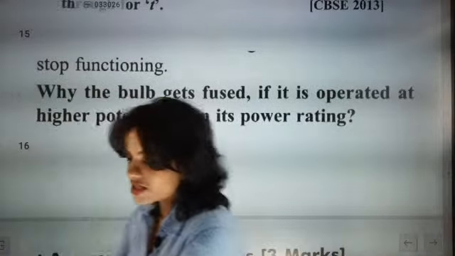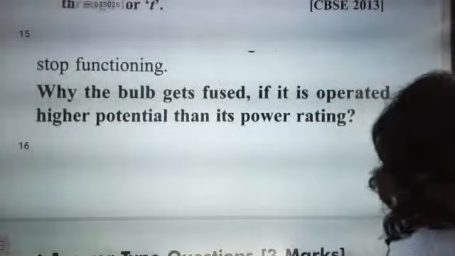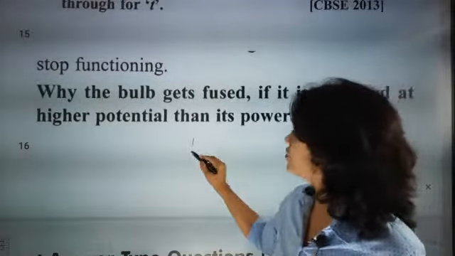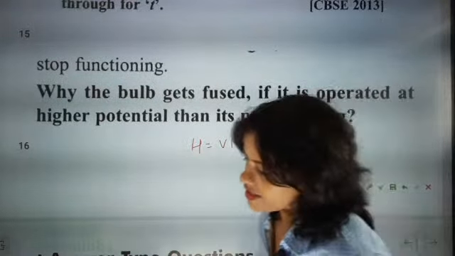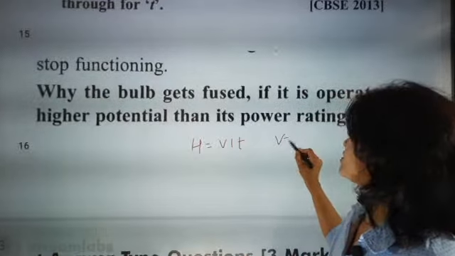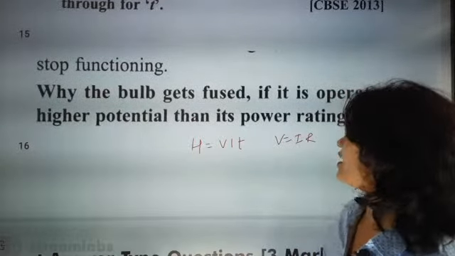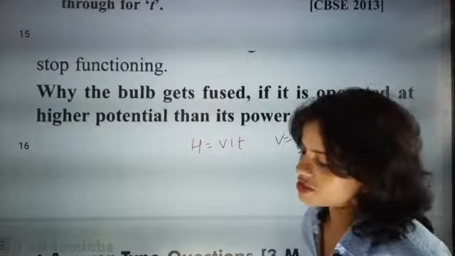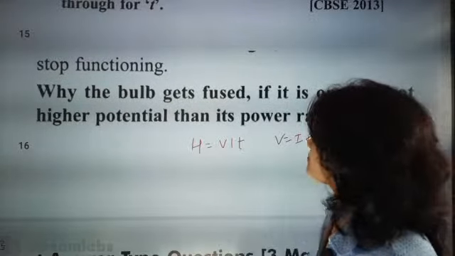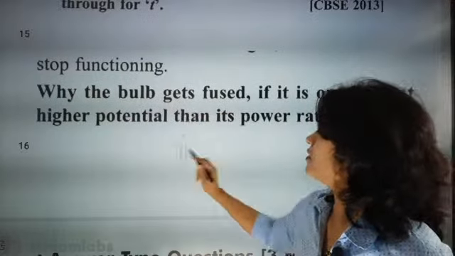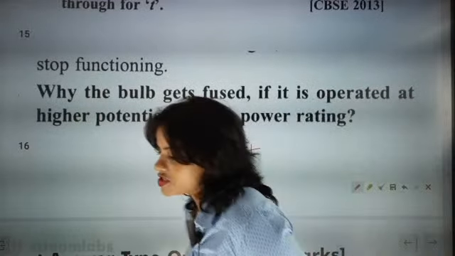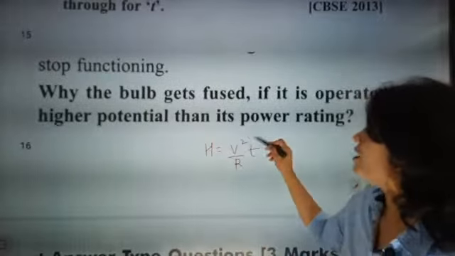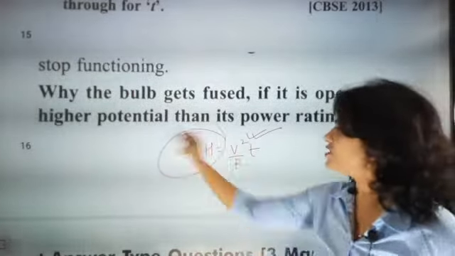So beta, if somebody asks you, how to give the technical answer? Right now you said H is equal to VIT. You know that V is equal to IR. So if I write IR there, or can I write H is equal to V square by R into T? So here, the moment the potential difference is doubled beta, potential change means definitely heat generation will be more.